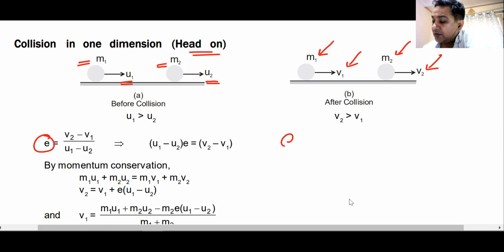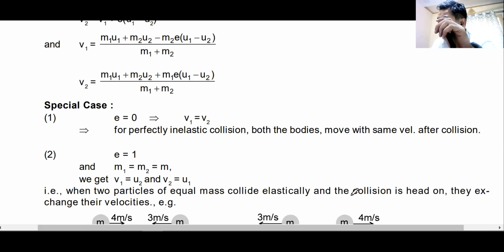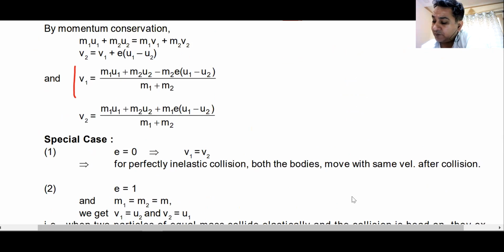The value of E is given as E. So basically, we are trying to devise a formula where we can apply this formula for any value of E, whether the value of E is 0 or the value of E is 1 or the value of E lies between 0 and 1. What is the formula? The formula given in this notes is this one. If you want, you can write this.